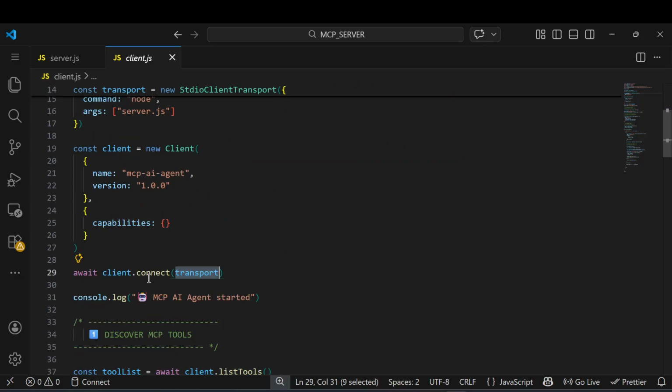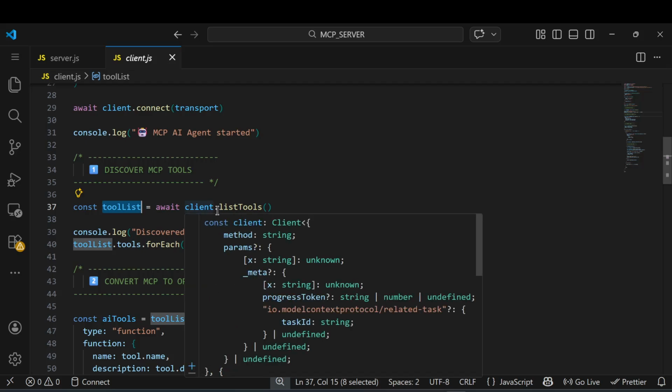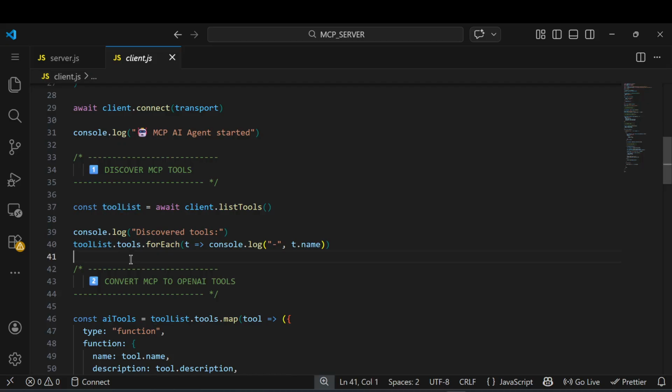You can see the tool list. We simply call client.listTools, and it will give you all the tools. You know how easy it is. We don't need to explicitly handle everything with hard coded code. We are getting all those tools available here. You can see all the tools coming here, the tool list, the tools, and the for each loop. Simple.